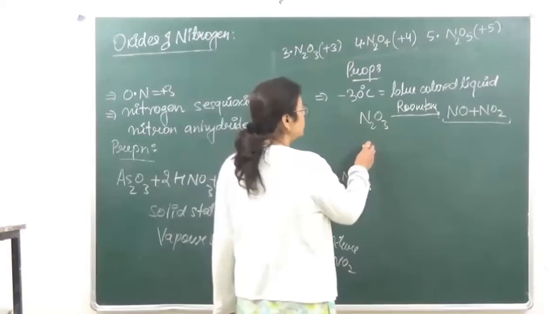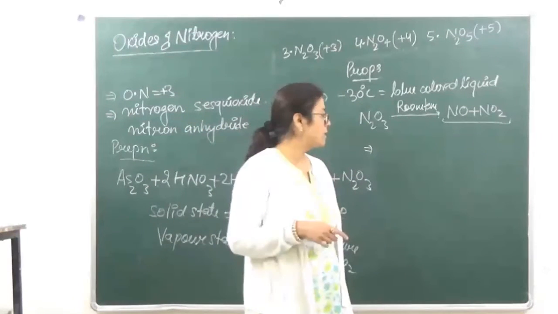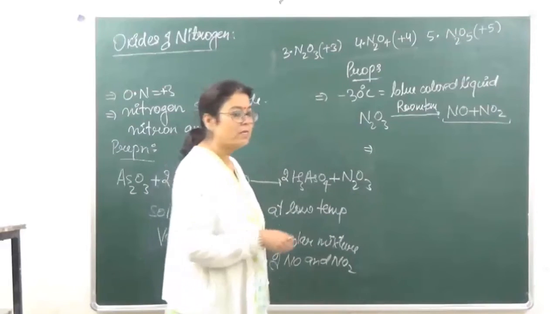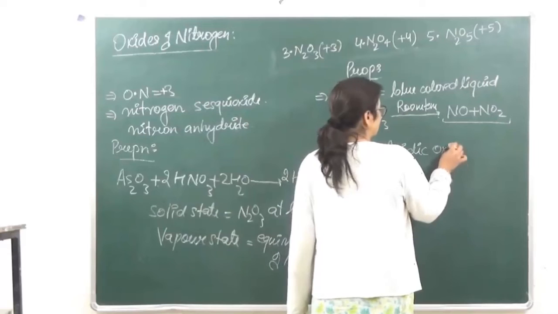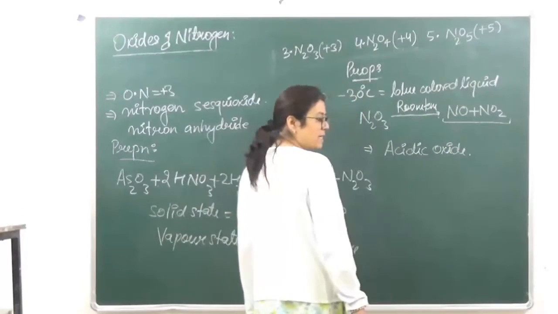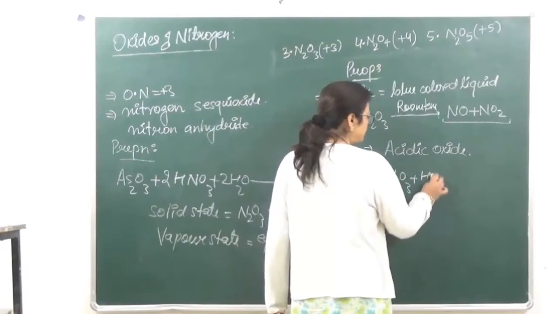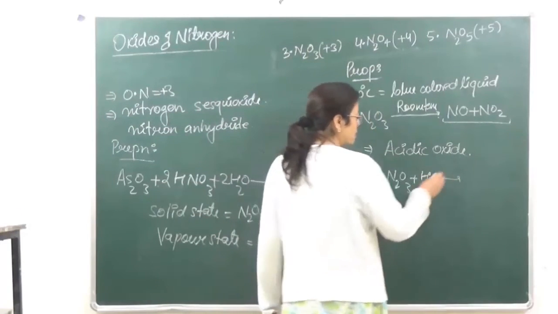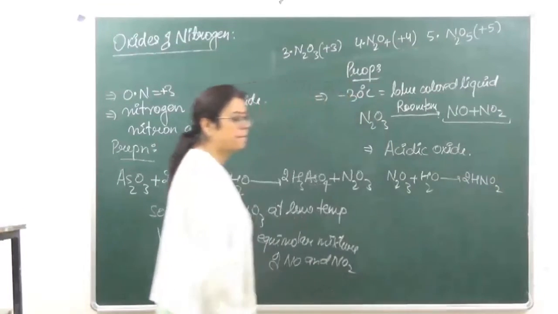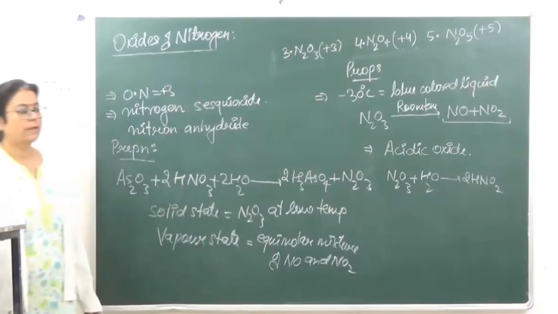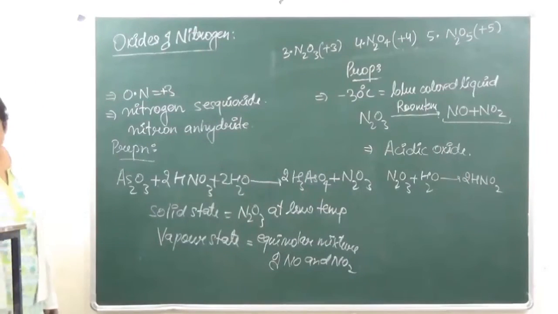अभी तक हमने सारे न्यूट्रल करे थे. So we have studied this. As the oxidation number of nitrogen is going to increase, the acidic character will also increase. So this is going to behave as an acidic oxide. Acidic oxide का मतलब when we react this with water, it is going to give us nitrous acid, 2HNO2. That is why it is known as acidic oxide. Right? Structure इसका क्या है?